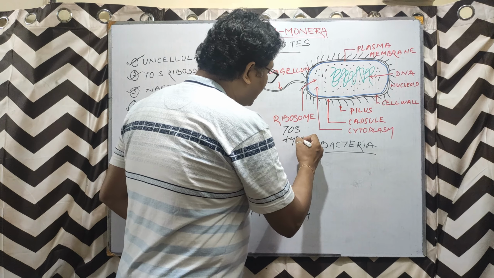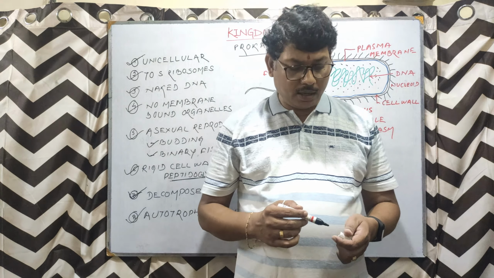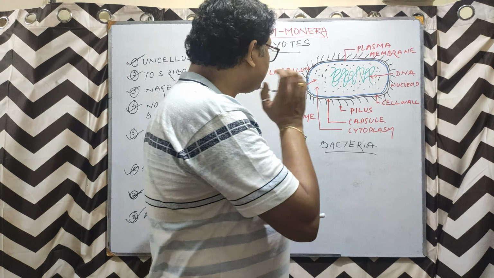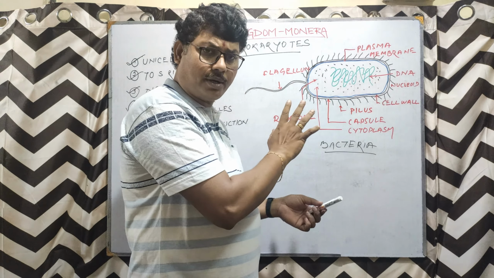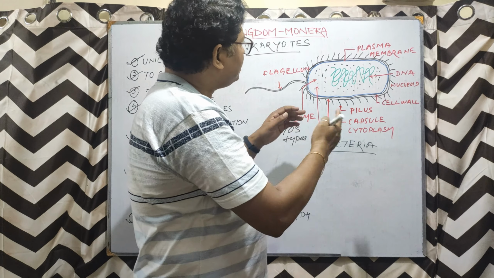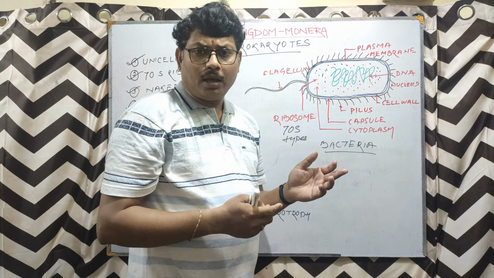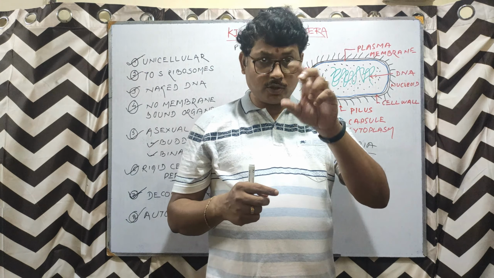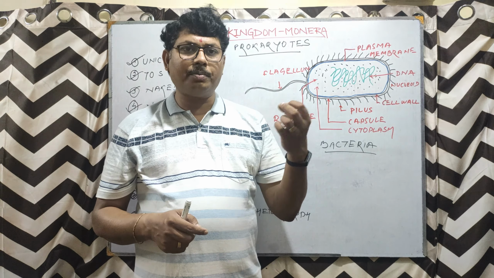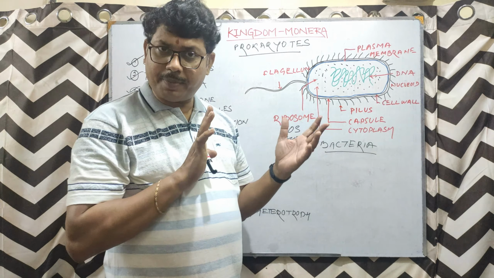So the ribosomes are of 70S type, and along with this is the basic structure of bacterial cell, and this basic structure is also implemented to all prokaryotes. So the mesosomes, there is another structure that is called mesosomes, which are also part of this plasma membrane. So this is the basic structure.